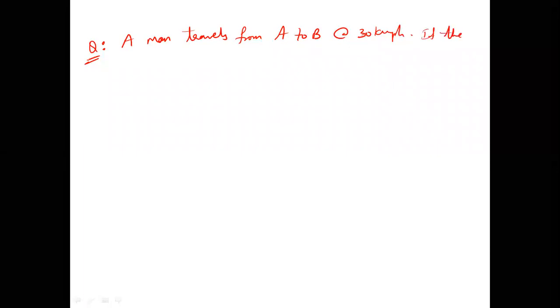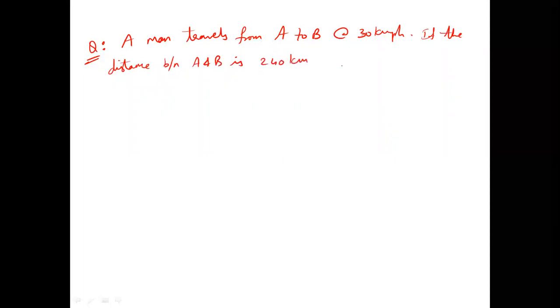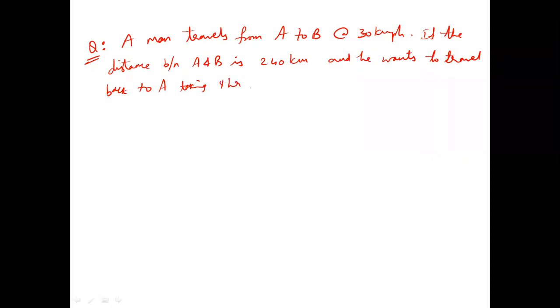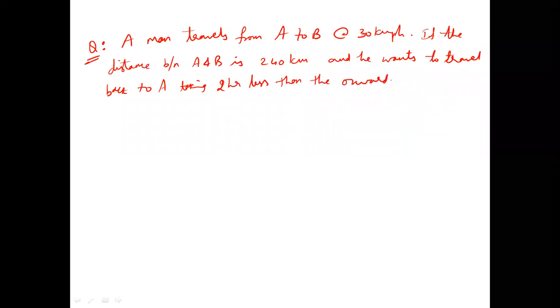If the distance between A and B is 240 kilometers and he wants to travel back to A taking 2 hours less than the onward journey, at what speed must he travel?